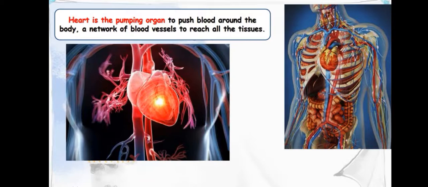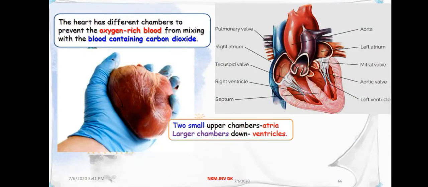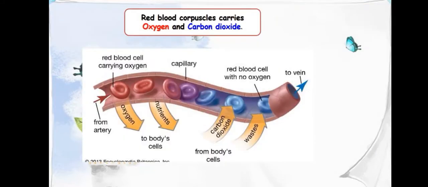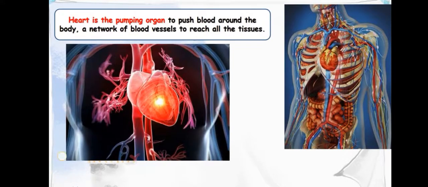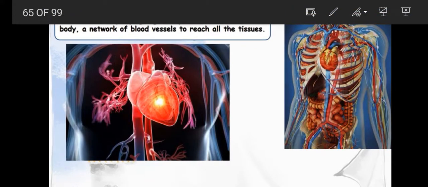Here the heart is the pumping organ to push blood around the body, with a network of blood vessels to reach all the tissues. This is the heart, and those are the tissues and blood vessels.